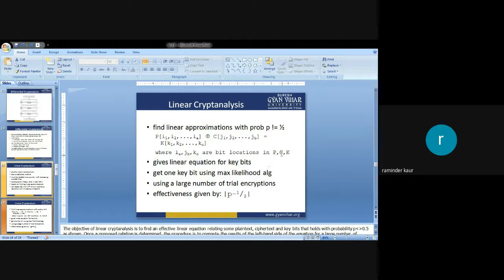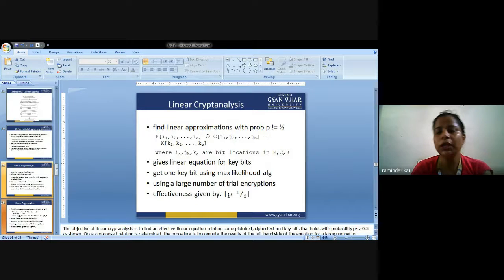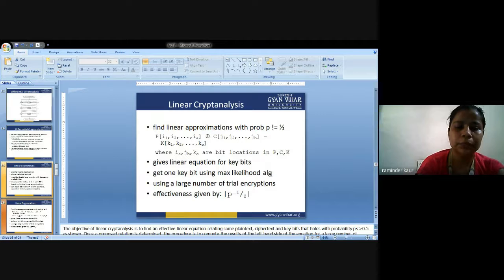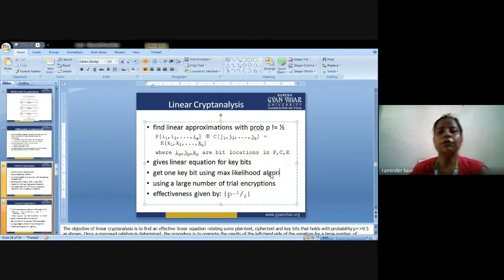In order to find the location of the bits, similar to the permutations, combinations, and keys, the locations of the bits will be easy to find. So it gives a linear equation for the key bits and gets one key bit using the maximum likelihood algorithm. It uses a large number of trial encryptions.